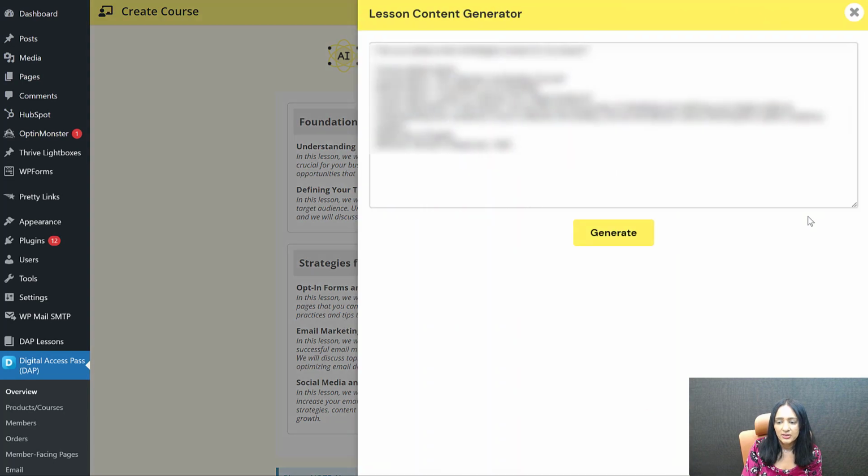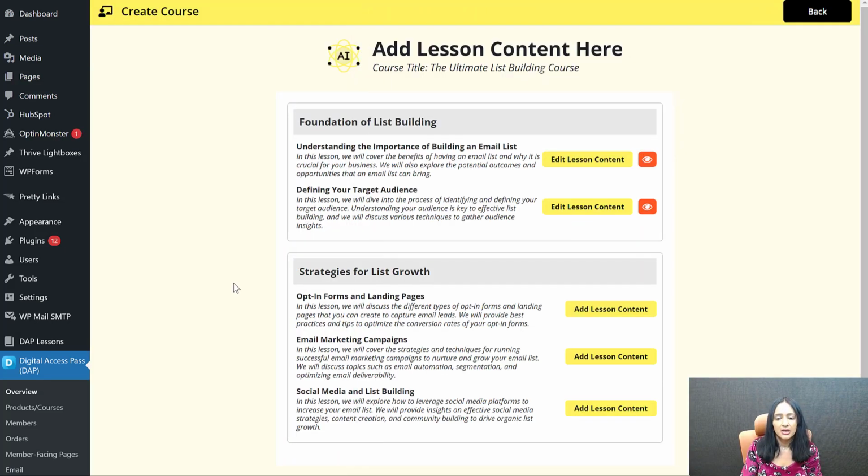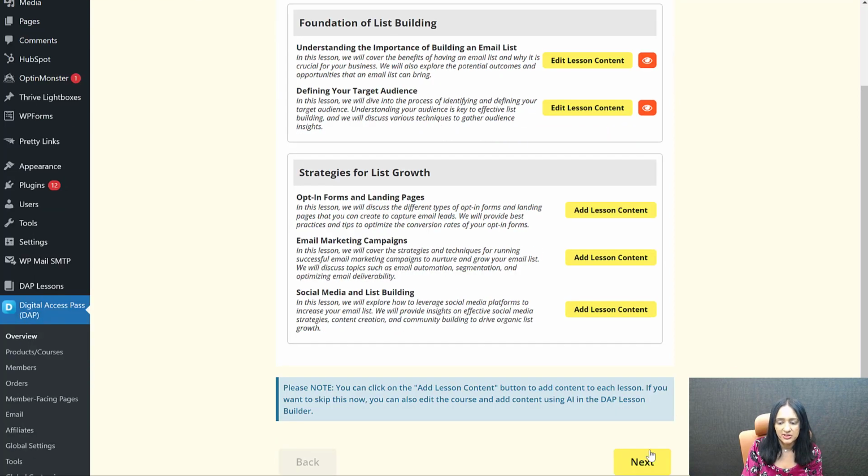And let's add one more lesson, content for one more lesson. And then we'll stop there because you can always add this in the backend. So you don't have to do it right now, right? You can always use AI in the DAP builder as well. So even if you are inside of the DAP builder and you're editing your course and adding more lessons, you can still use AI there, right? So this is really awesome because even if you're not ready to do this yet, you can always do this later. You don't have to do this now, all right?